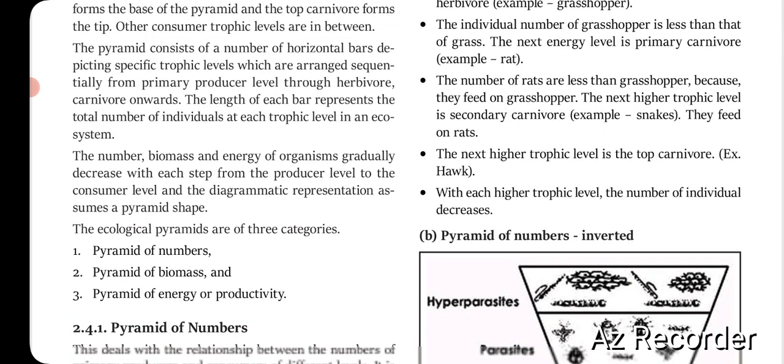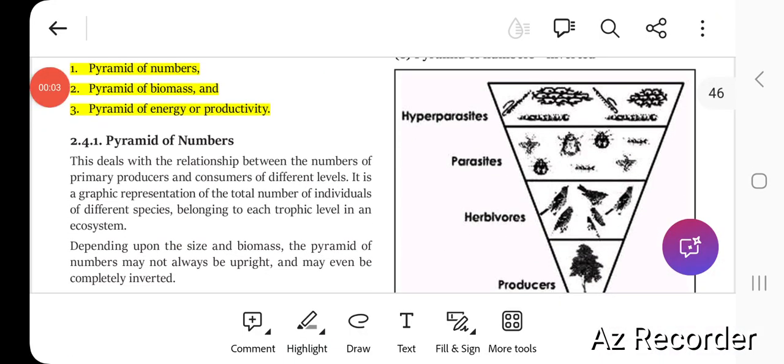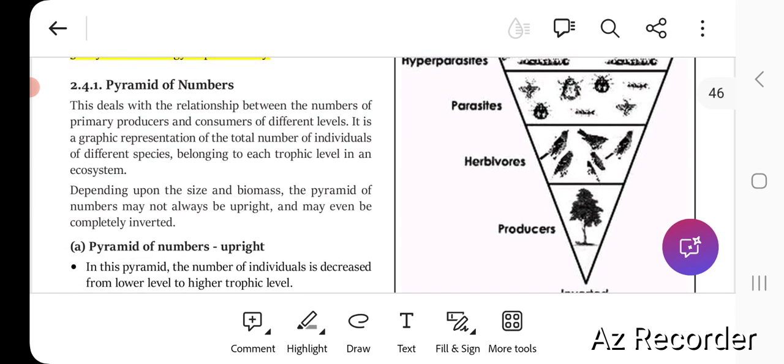There are 3 types of ecological pyramids: the pyramid of numbers, the pyramid of biomass, and the pyramid of energy or productivity. The pyramid of numbers deals with the relationship between the numbers of primary producers and consumers of different levels. It is a graphic representation of the total number of individuals of different species belonging to each trophic level in an ecosystem.